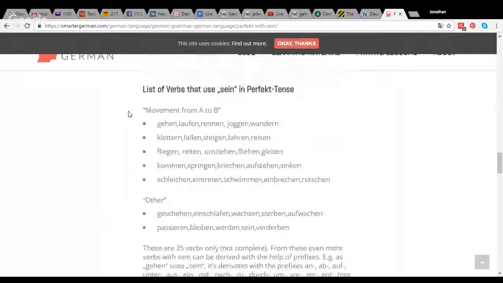So there are examples here like a movement from A to B. We have gehen, laufen, rennen, joggen, wandern, klettern, fallen, steigen, fahren, reisen, fliegen, reiten, umziehen, fliehen, gleiten, kommen, springen, kriechen, aufstehen, sinken, schleichen, entreten, schwimmen, einbrechen, rutschen. Those ones use our movement verbs.